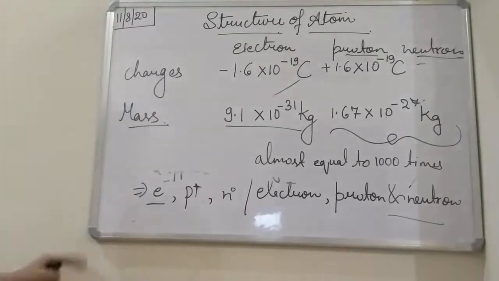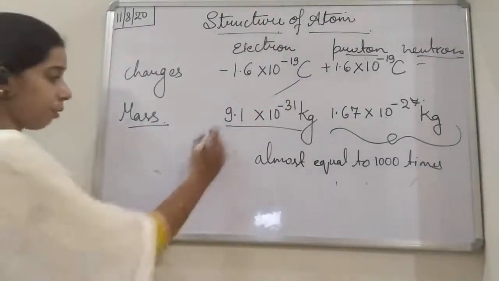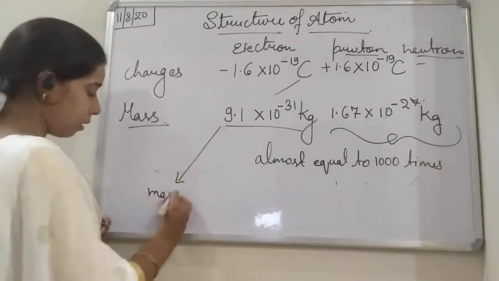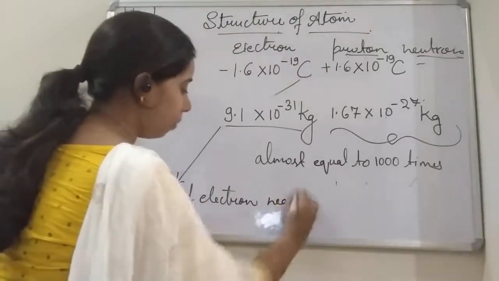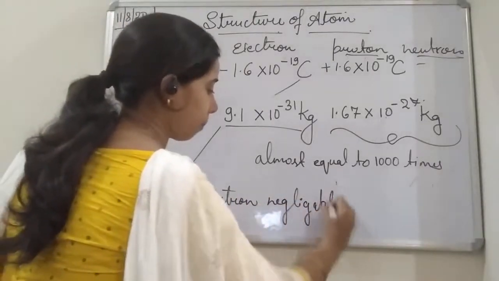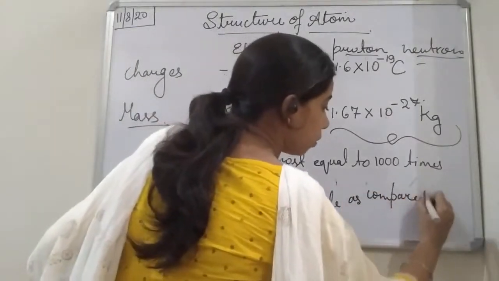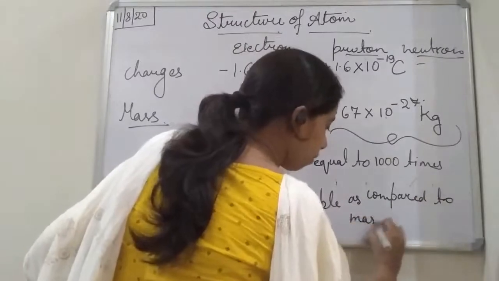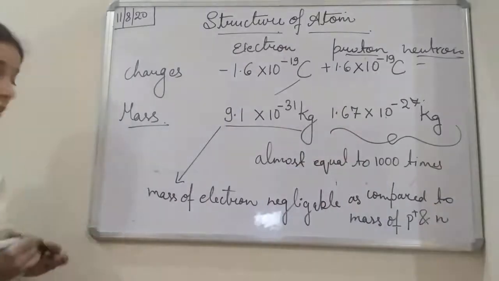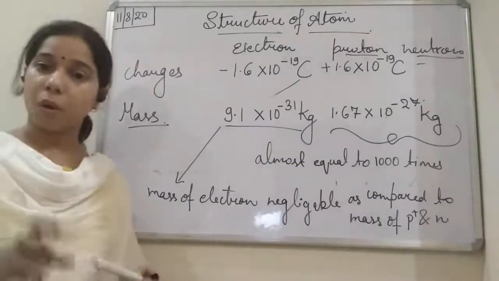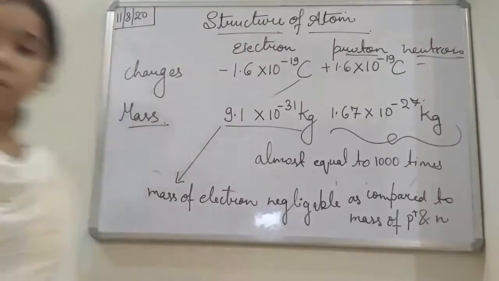And that is why we can say that the mass of the electron is almost negligible. So we consider the mass of the electron negligible as compared to the mass of the proton and neutron. If we compare, the mass of the electron is very small, it is 1000 times lesser than that of the proton and neutron, students.